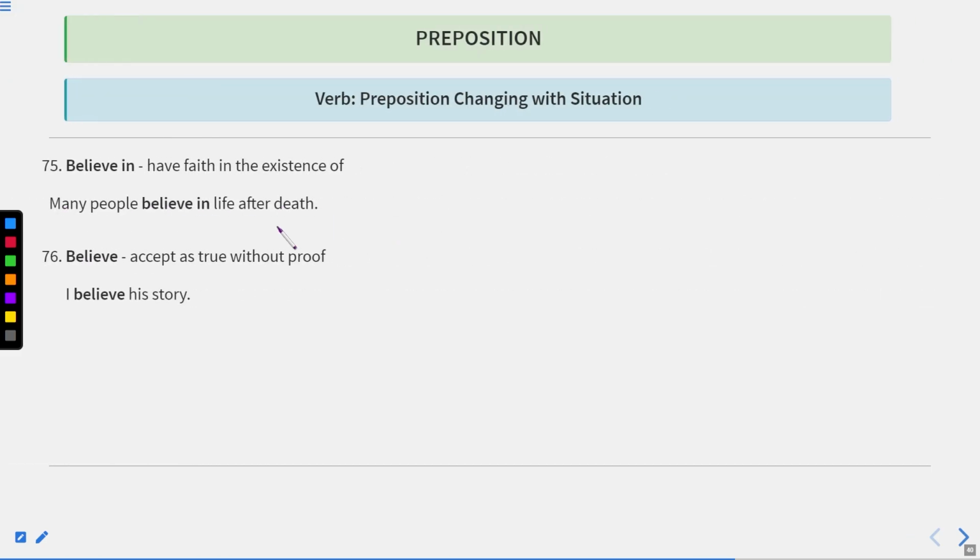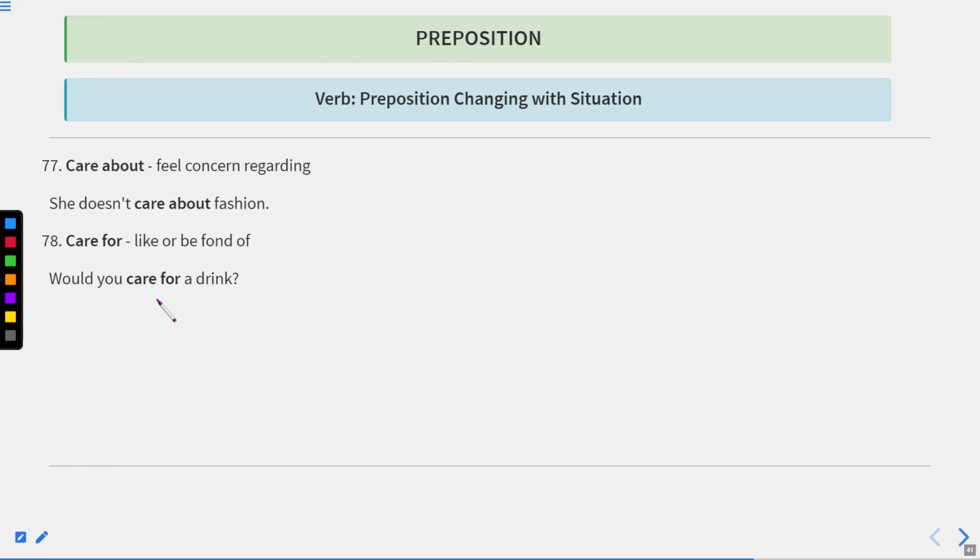Now let us move to the next one. Believe in means have faith in the existence of. Many people believe in life after death. Believe means accept as true without proof. I believe his story. Okay, now let us move to the next one.